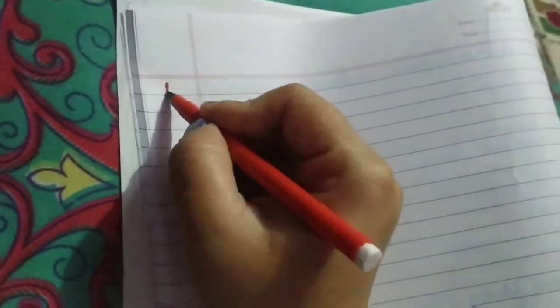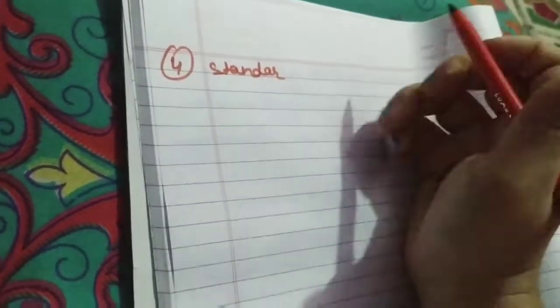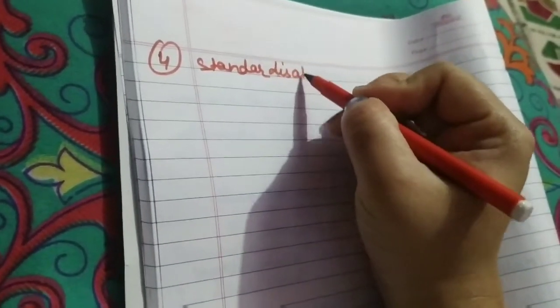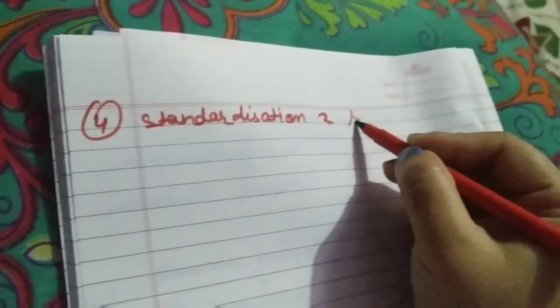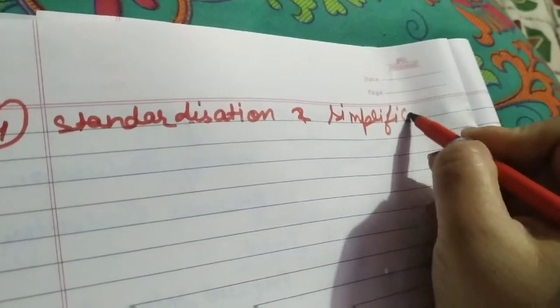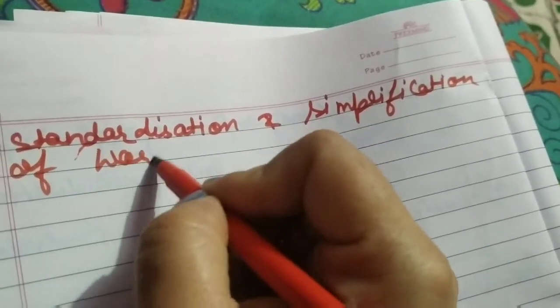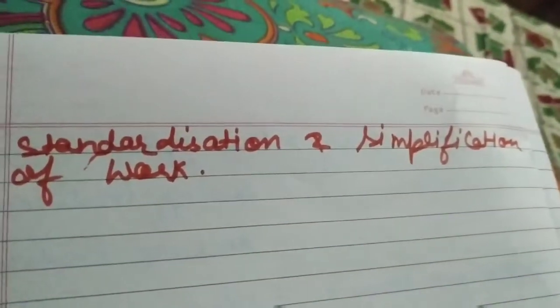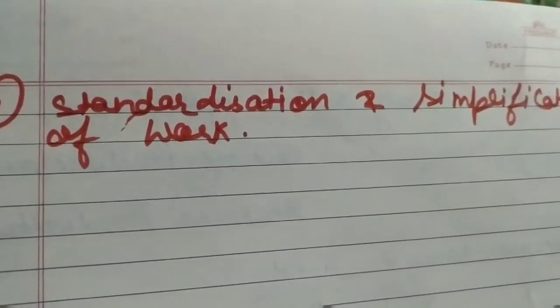Next one is standardization and simplification of work. According to this technique, we have to maintain a certain standard in the organization.